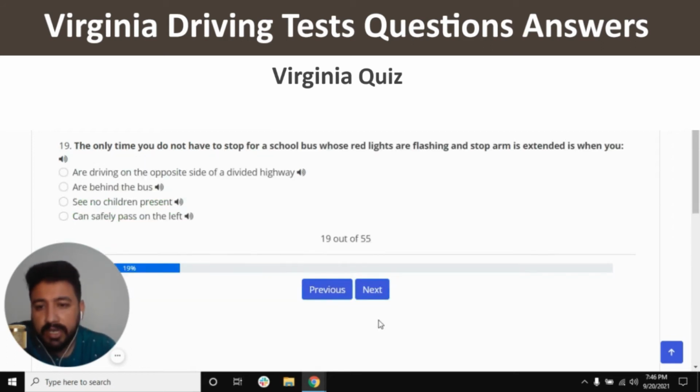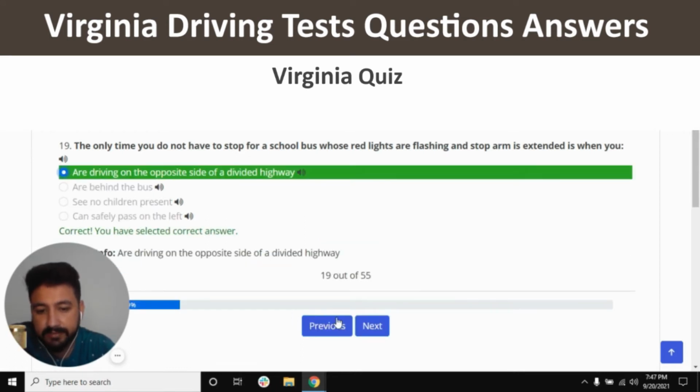Next. The only time you do not have to stop for a school bus whose red lights are flashing and stop arm extended is when you. The right answer is are driving on the opposite side of a divided highway. So it seems like the first option is the right answer.